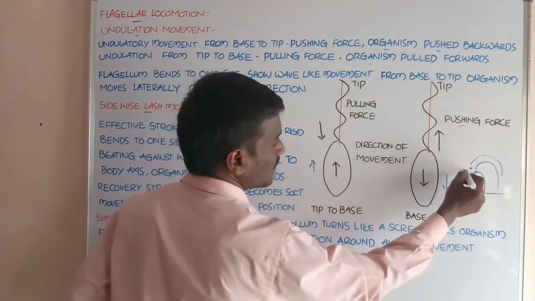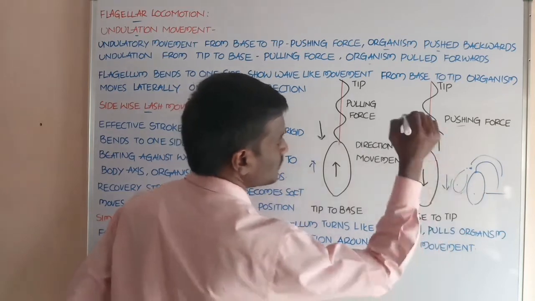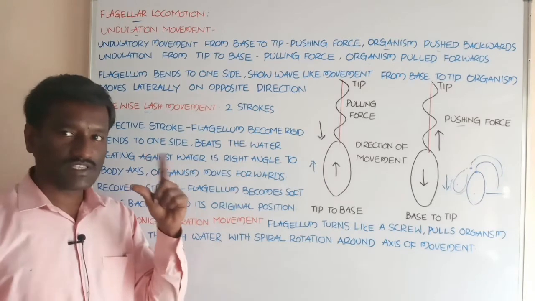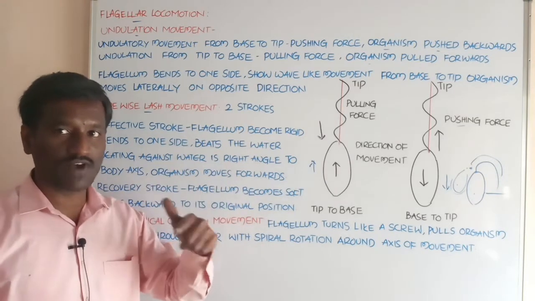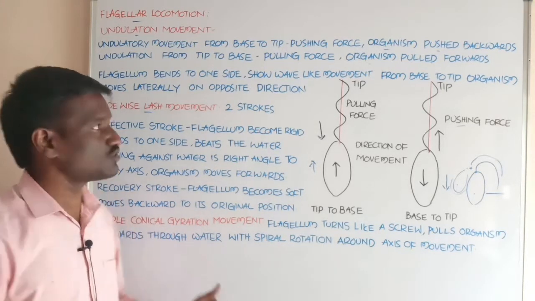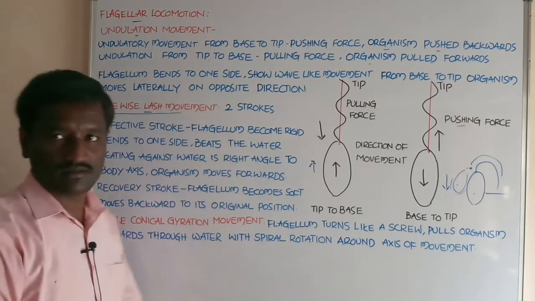Student, the organism moves laterally from this place to this place. Okay, this is about the undulatory movement shown by the flagellum in mastigophora protozoans.